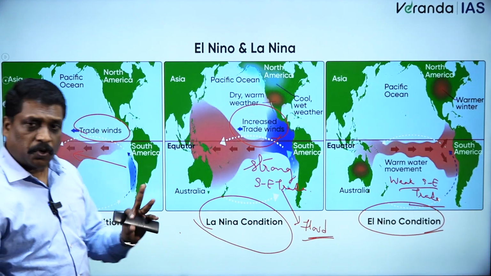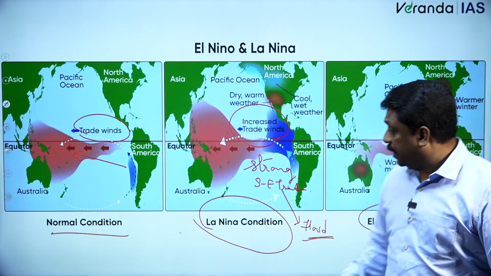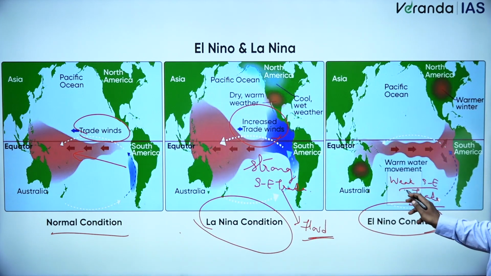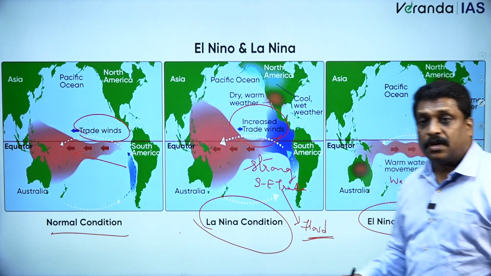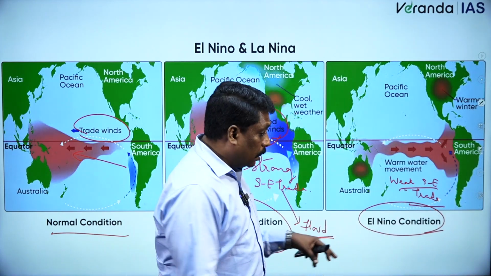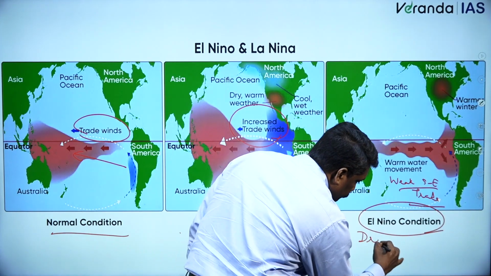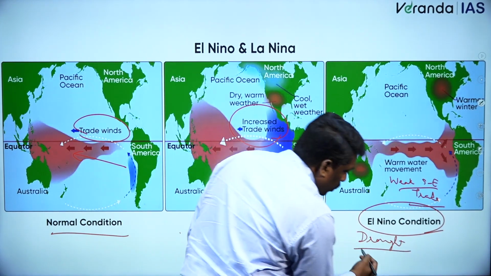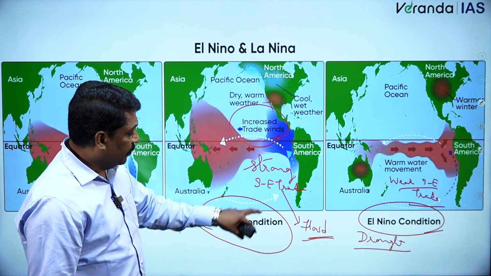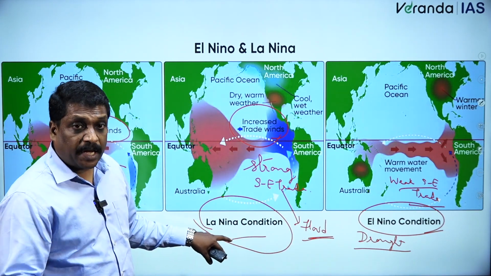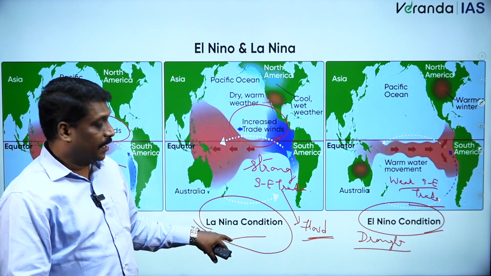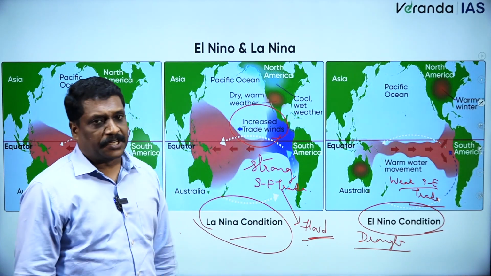Whereas when I talk about the normal condition, the trade wind will also be normal. So let me tell you, in El Nino-like condition, I will be having a weak southeastern trade, and this weak southeastern trade will result in drought-like condition. Whereas when I talk about La Nina condition, I will be having a strong southeastern trade, and that will result in flood-like condition.